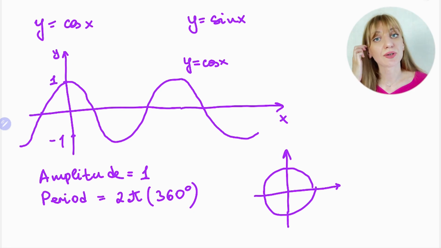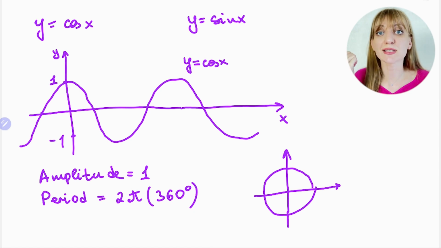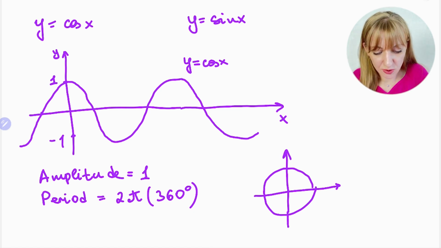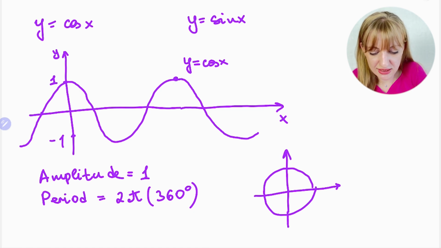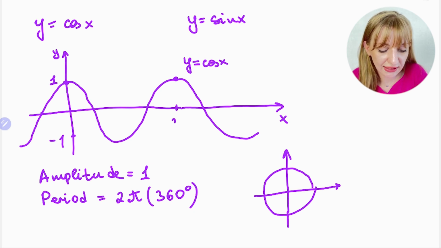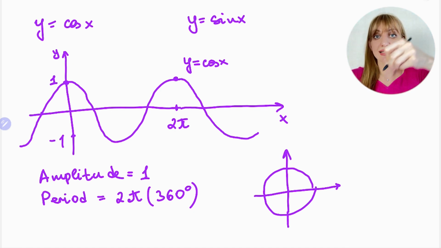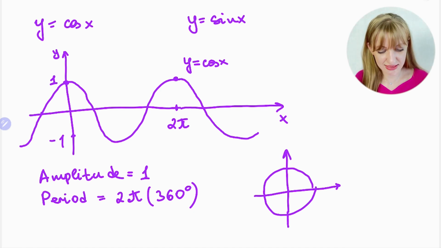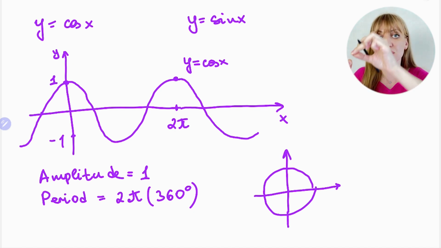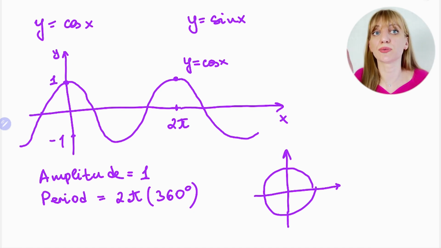That's why if you have just cos x or sine x, the period is 2 pi. It means here you see that the original position is this. If you start here at a maximum, then you move to a minimum, and then again at a maximum, it means here it's 2 pi, because it's a full period. This length is a period, and in this case it is 2 pi. For the sine graph it's the same, only it starts at 0, at the origin, and then you have maximum, minimum, and then again. So the period length is the same. For both sine x and cos x, the period is 2 pi.